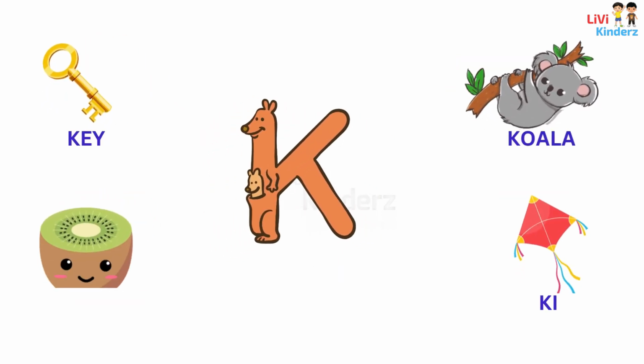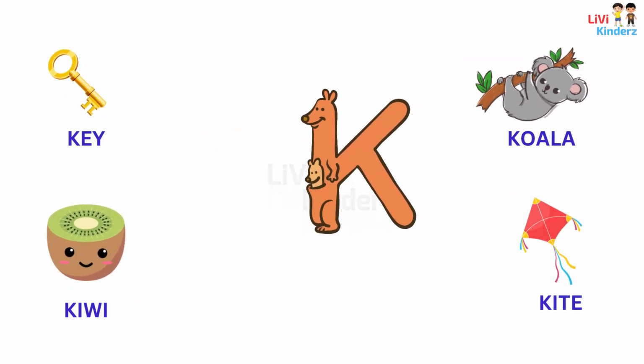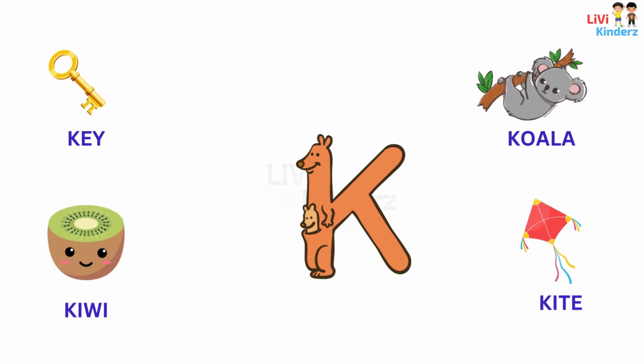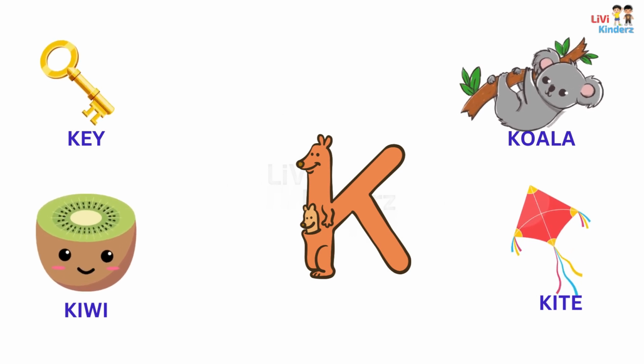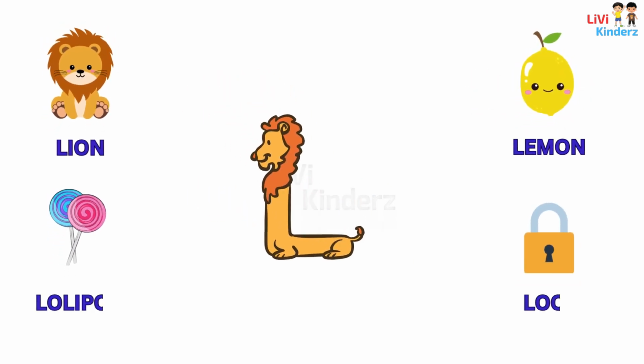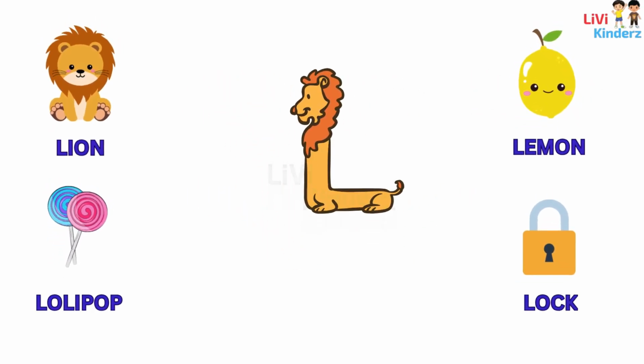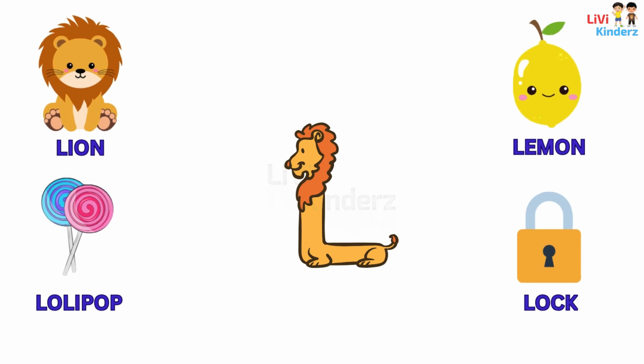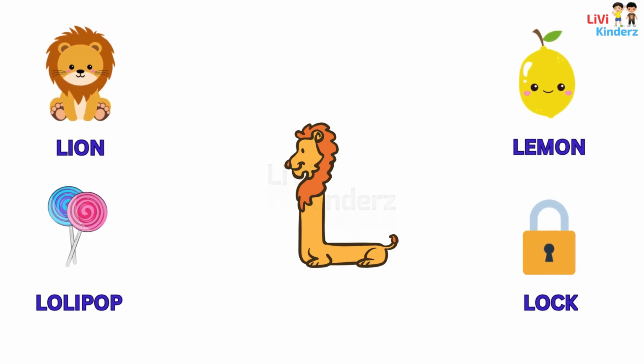K is key. K is cola. K is kiwi. K is kite. L is lion. L is lemon. L is lollipop. L is log.